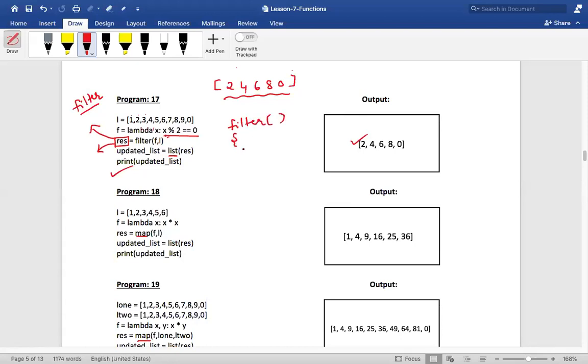Inside the filter, they would have written a filter function, right? Inside that function, they would have used a loop, whether a for loop or whatever it is, to take the elements from this list. It will take the elements from this list and then pass them to the lambda function, correct? Okay, sir. Understood.